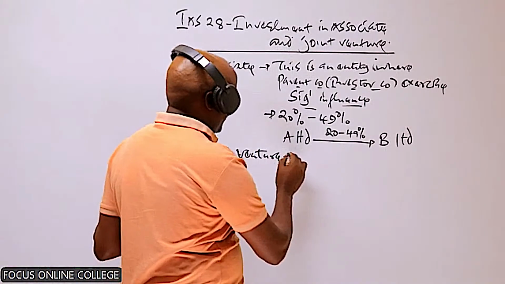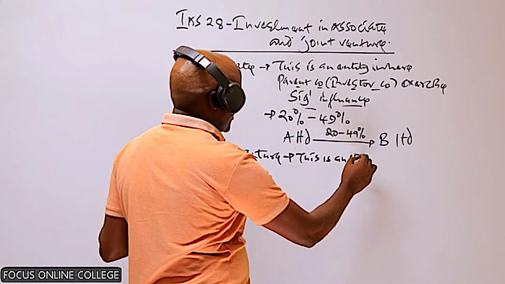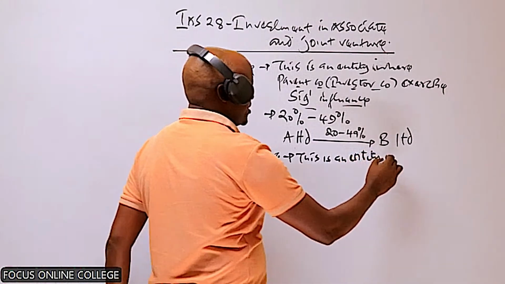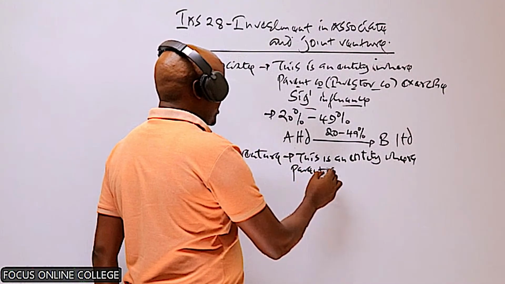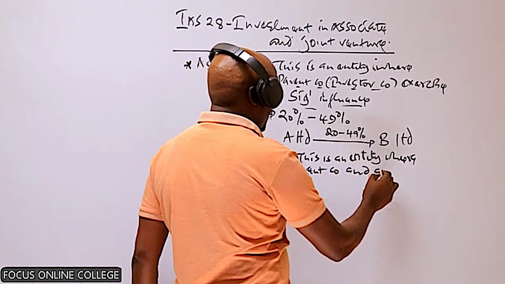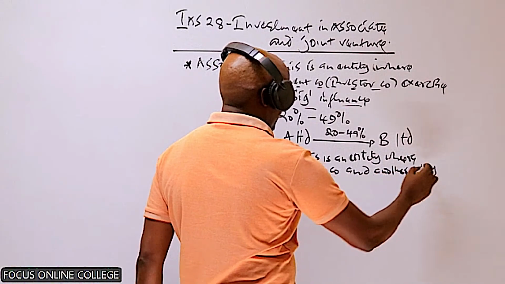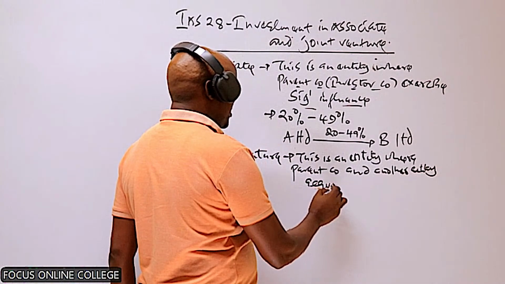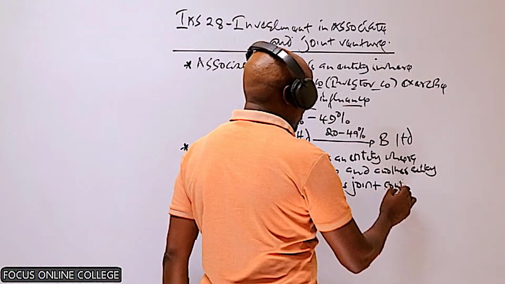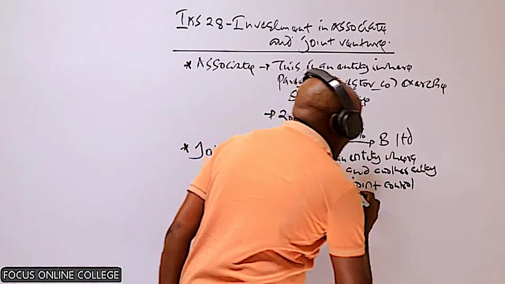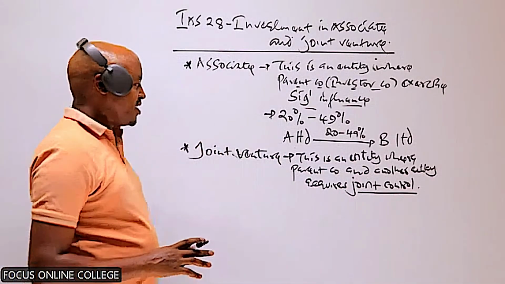So this is an entity where the parent company and another entity acquires joint control. So in this case, when we talk about the parent company and the other entity acquiring a joint control,